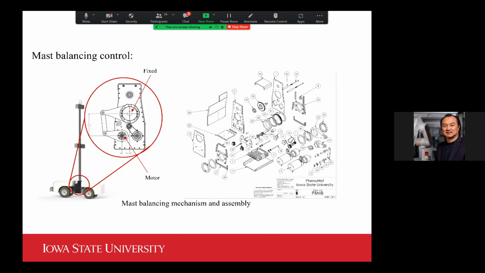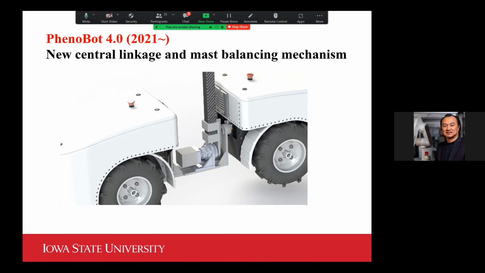This really shows the complexity of our original sensor mast balancing mechanism. There are just so many components, and once it's done, it's really too heavier than what we would like to have, and very difficult to maintain if there is anything wrong inside the assembly. So this year we totally redesigned the central linkage of the Phenobot.